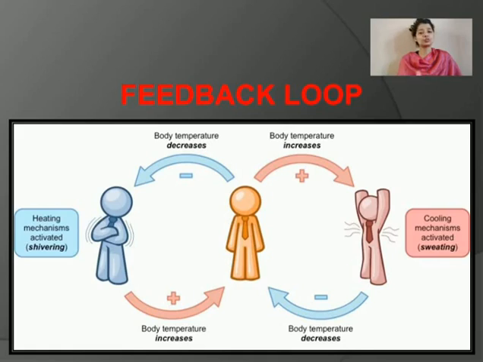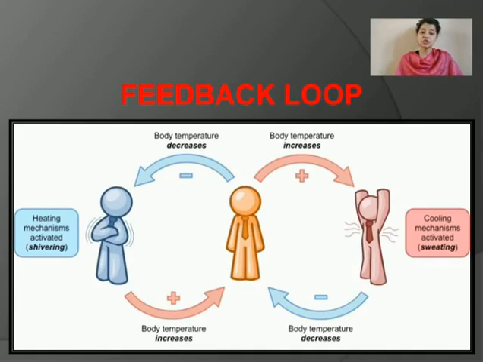Feedback can be both positive and negative. As shown in this particular slide, when the body temperature decreases, a heating mechanism is activated, and the temperature rises and comes back to normal.